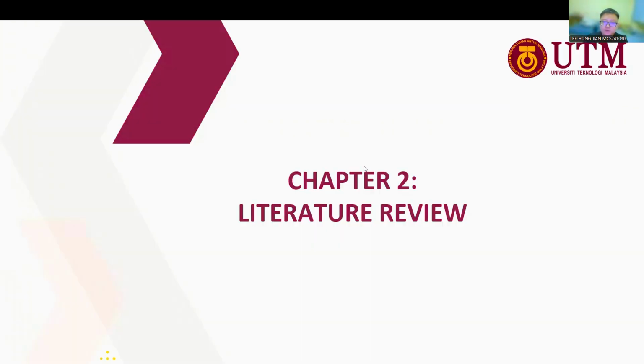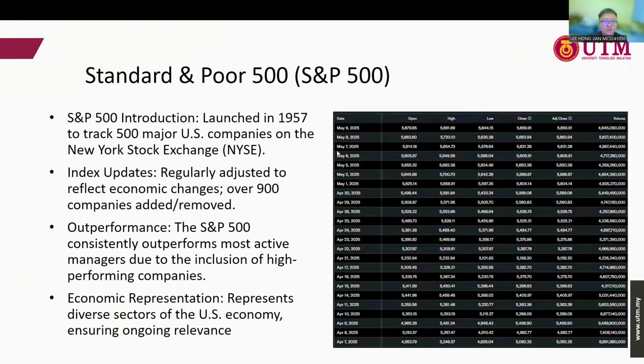Next is Chapter 2, literature review. So the Standard and Poor's 500, which we can call the S&P 500, was launched in 1957 to track the 500 major US companies on the NYSE. You can refer to the figure on the right-hand side, which is a sample of the dataset from the S&P 500. The reason why we chose the S&P 500 is because of the high value and high volume of the stock market, which means the liquidity of the S&P 500 is high. So that is good enough as raw data to train the model.